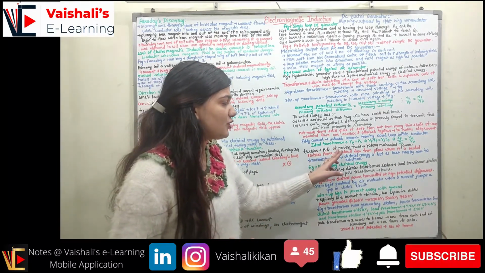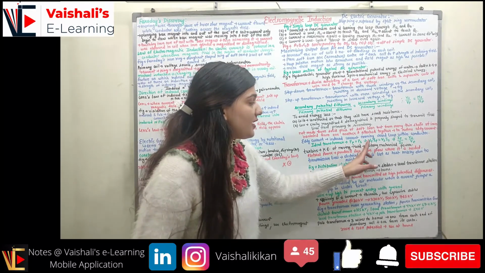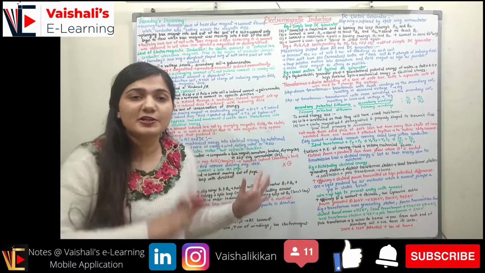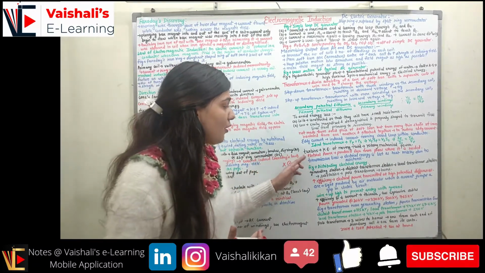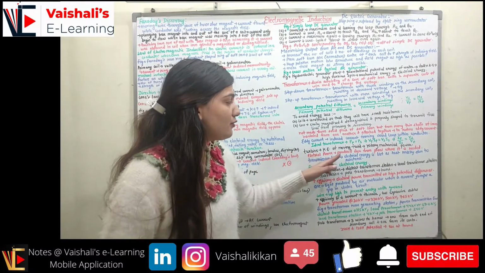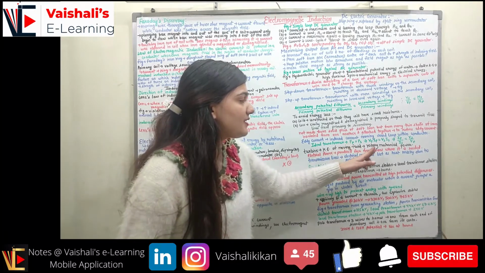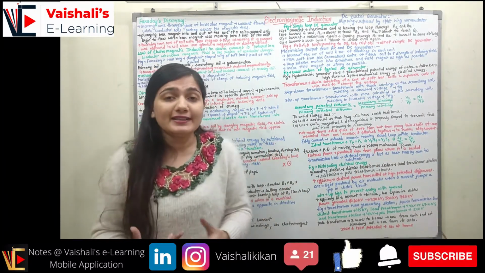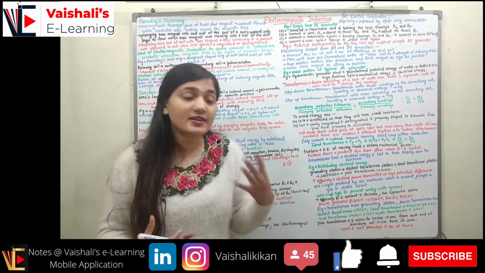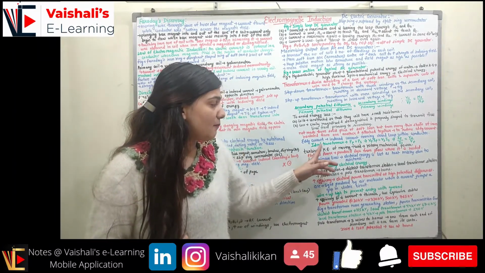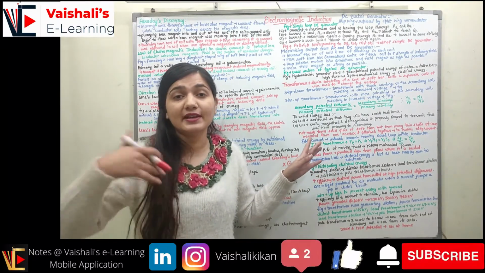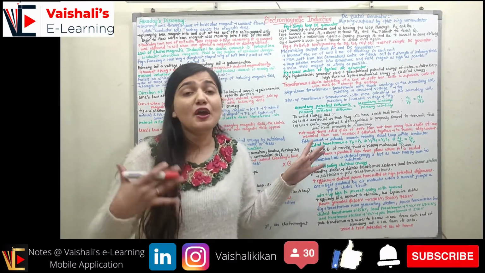Now what is happening in the turbine? The kinetic energy of the moving fluid is turned into the rotatory mechanical power. The kinetic energy is turned into the mechanical power. Now this electrical power is produced far from the places where it is needed, right? Because we are using the electricity at our homes, but it is generated with the help of the kinetic energy of moving fluid.